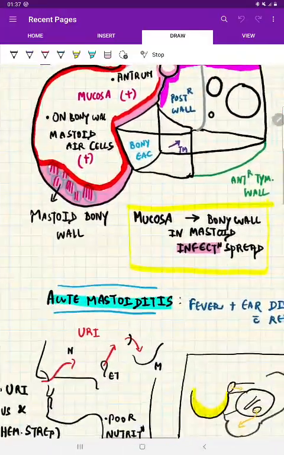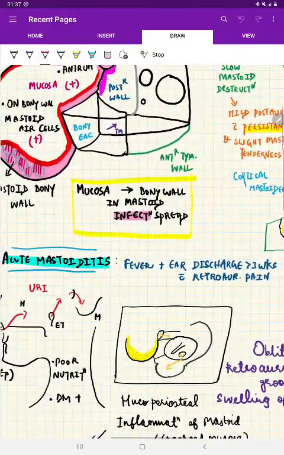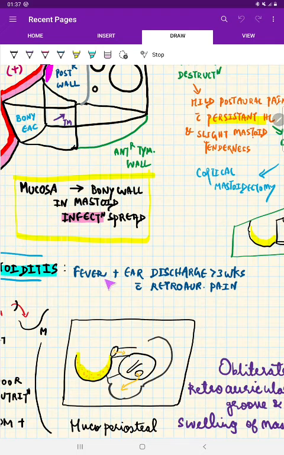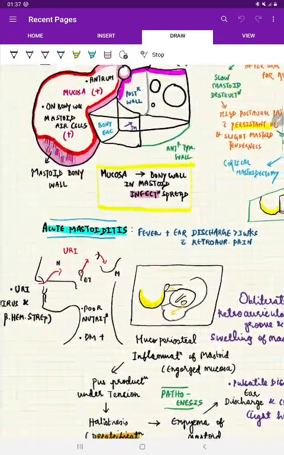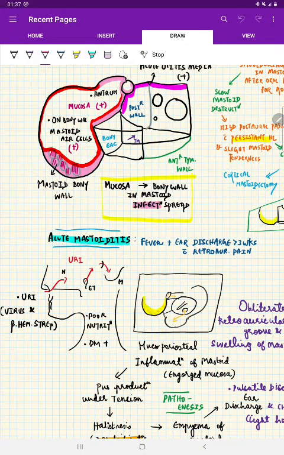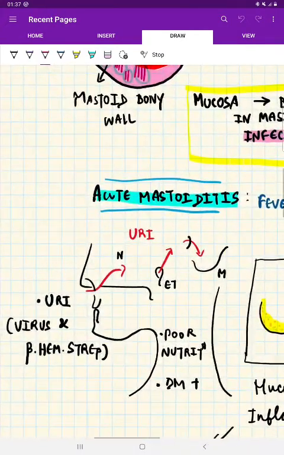Now let us get into an important short note, that is acute mastoiditis. Supposing a patient presents with fever, ear discharge for more than 3 weeks with retroauricular pain, then we need to suspect acute mastoiditis. Etiology is very simple. See, mastoid is here. Mastoiditis is inflammation of the mastoid. If an infection reaches the mastoid, it has to reach through the nose, the eustachian tube, the middle ear, and then reach the mastoid. Usually this route is the upper respiratory tract.